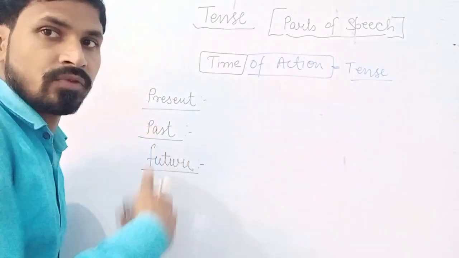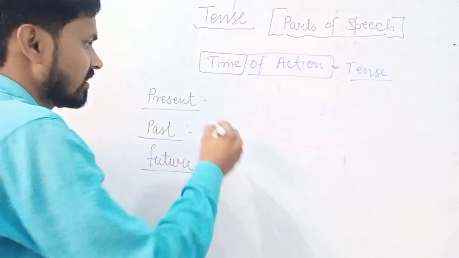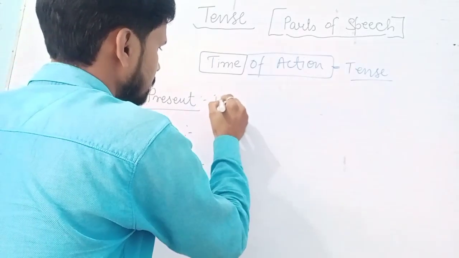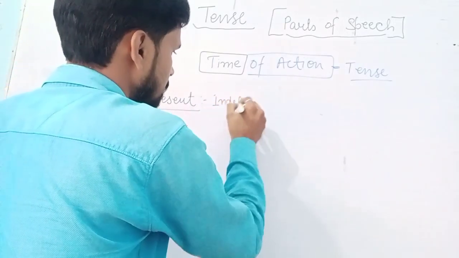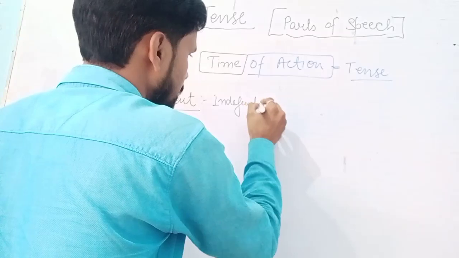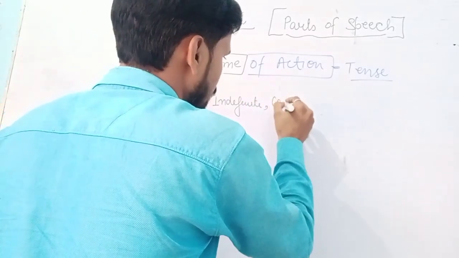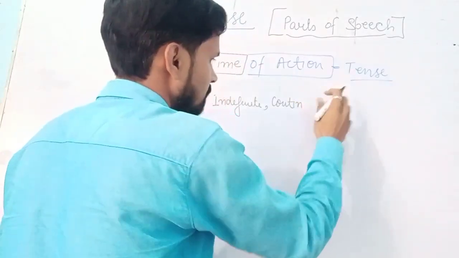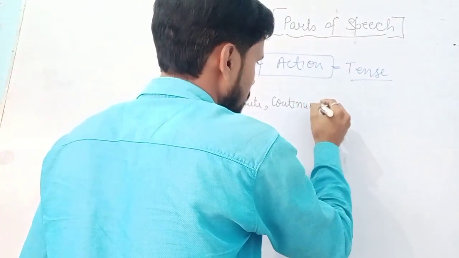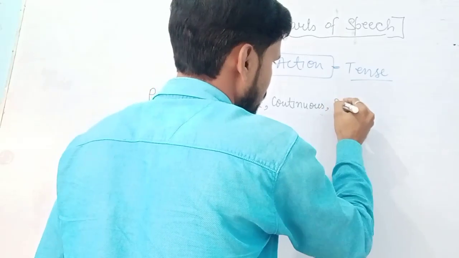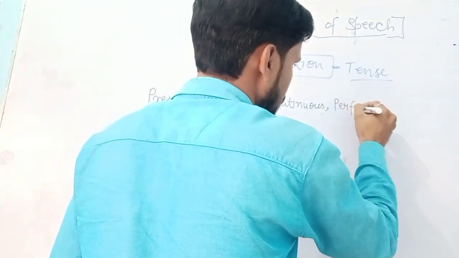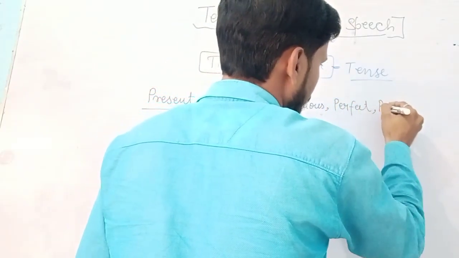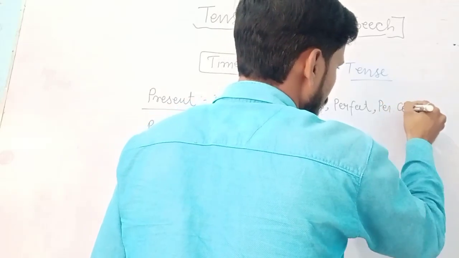Once again we have to divide them into 4 other categories: indefinite, continuous, perfect and perfect continuous.